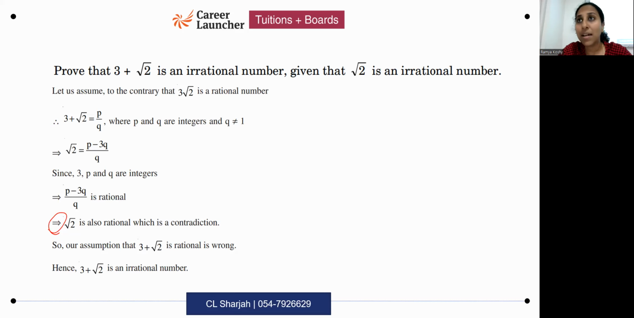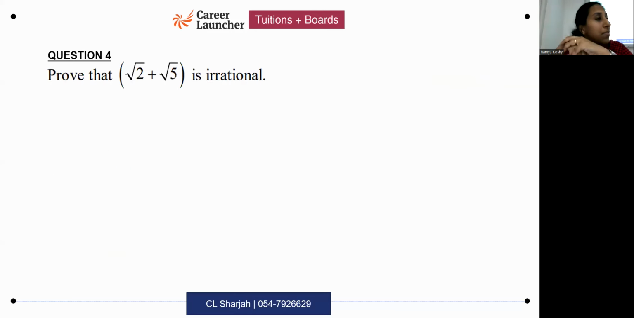But can LHS be rational? No, right? LHS cannot be rational. Why? Because it's already given. So that's where the contradiction is happening. And because of this contradiction, we can say that 3 plus root 2 is an irrational number. Clear? If you have such type of question, what do you do?